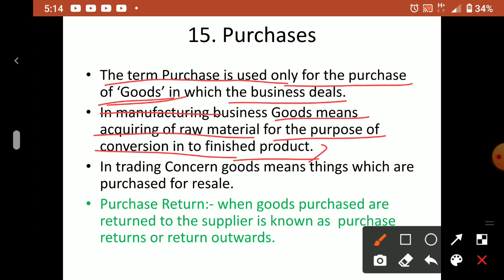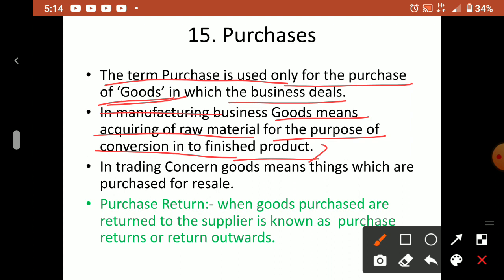Or if you have a furniture industry, then what is the raw material? Wood is the raw material. So when you bring that wood, you call it purchase, for a factory setup. Suppose you are running a trading shop, a supermarket. Whatever items you have kept inside that supermarket, what do you call it? Your purchase. Because to remember the items by name is very difficult. So one single word we put: purchase.